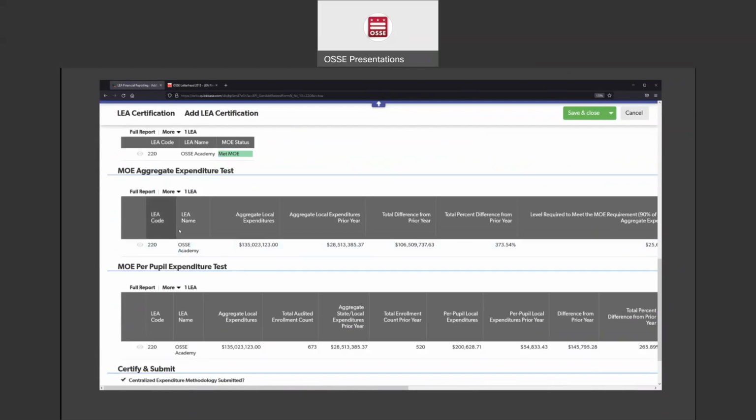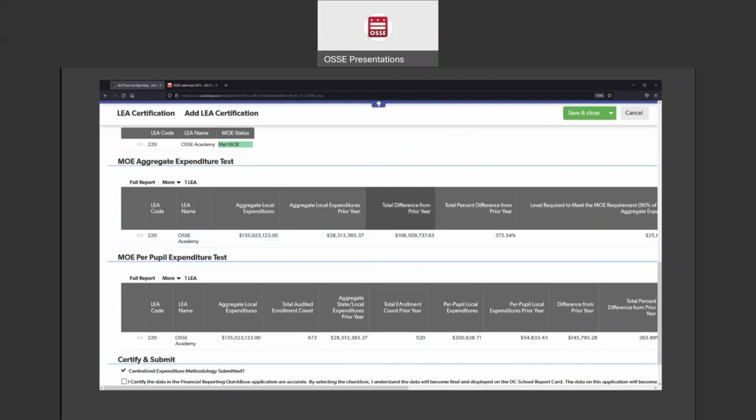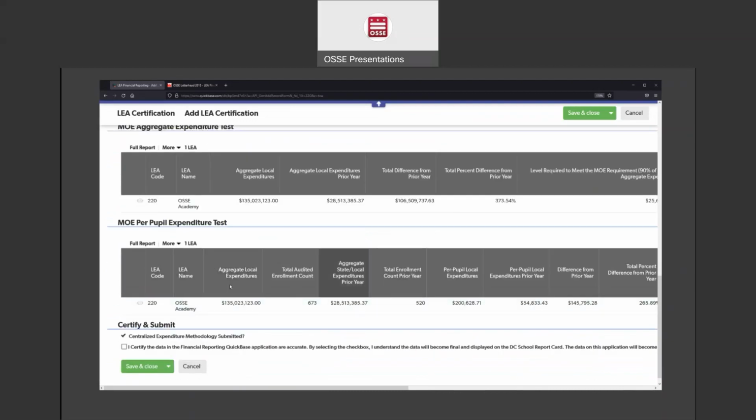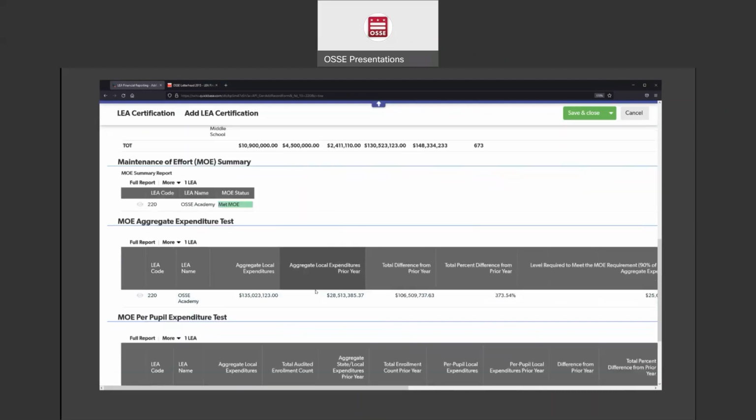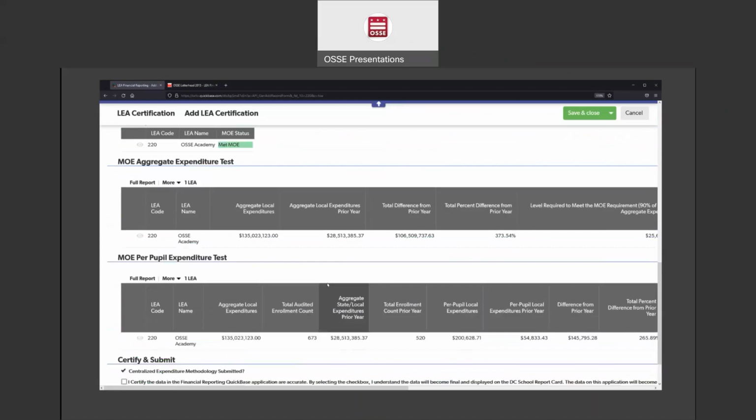It shows the two MOE tests. There's the aggregate expenditure test, where it shows the aggregate local expenditures and compares it to the previous years to show that the LEA met the aggregate expenditure test. Or you can look at the per pupil expenditure test and look at the total local expenditures divided by the school's audited enrollment count.